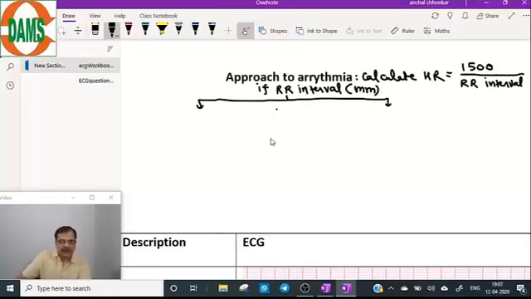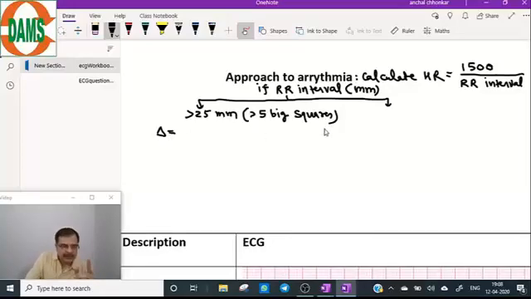If the RR interval is more than 25 mm, the distance between two R waves of the QRS complex, that means more than 5 big squares, it will be a diagnosis of